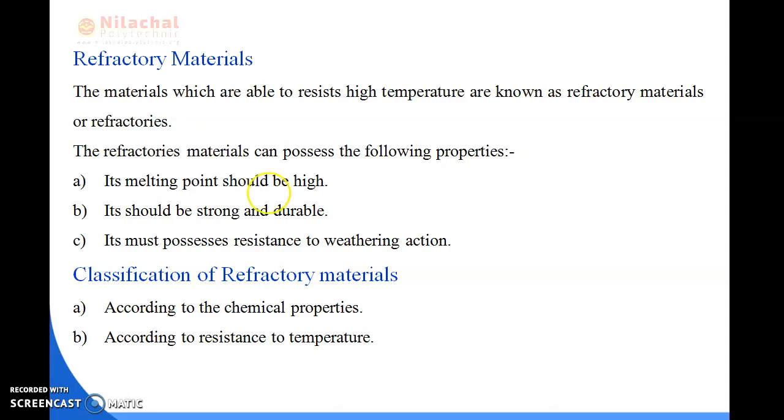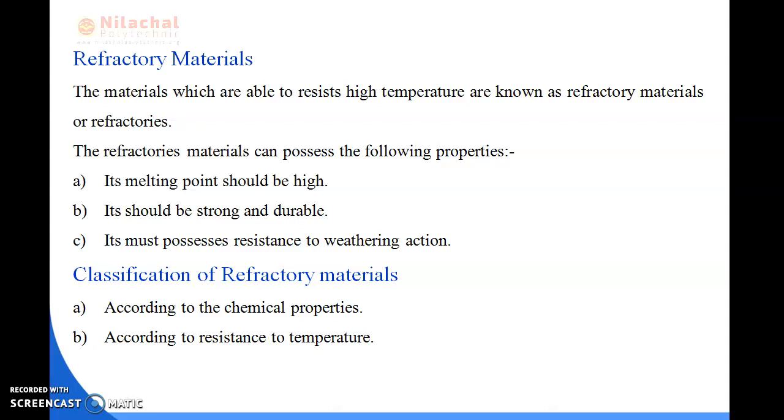Okay, so these are the chemical properties. According to the resistance to temperature, there are two types. The first one is low quality refractory materials. The second one is high quality refractory materials. This one is according to resistance to temperature.